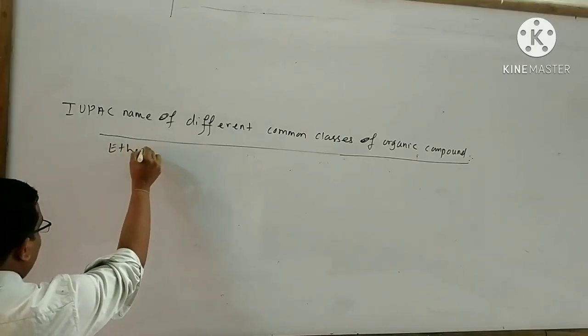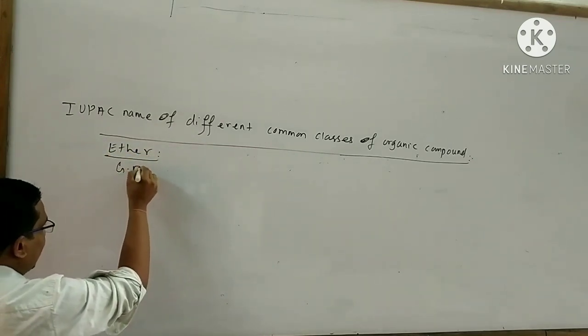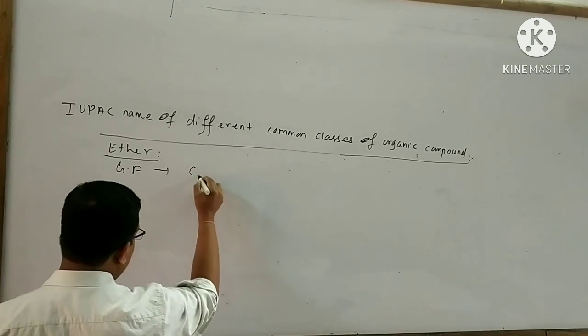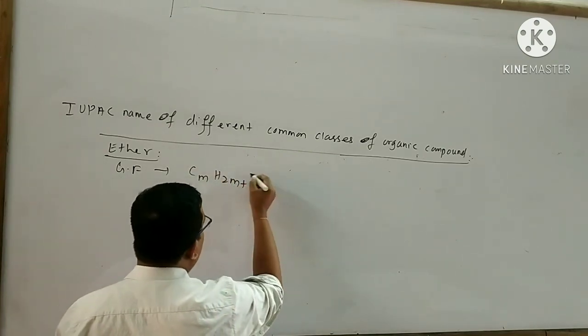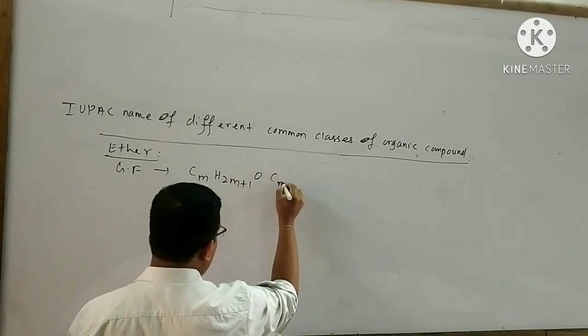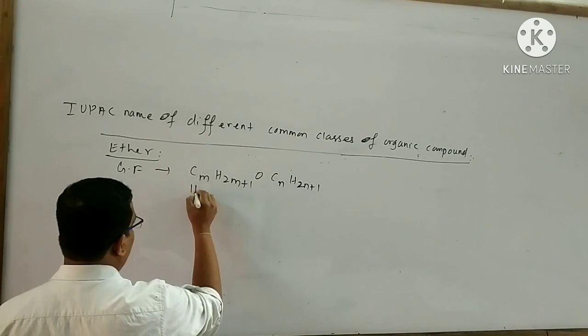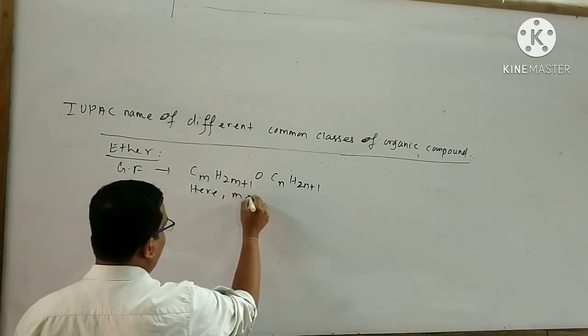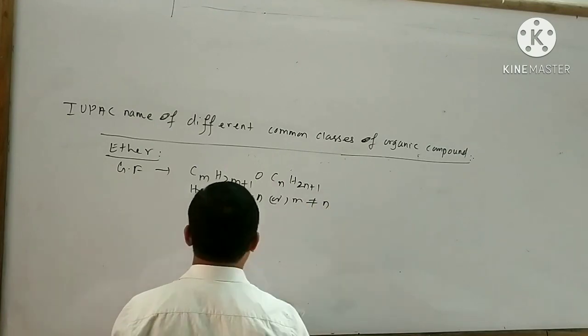Next is ether. The general formula of ether is CmH2m+1 O CnH2n+1. Here m equals n or m is not equal to n.